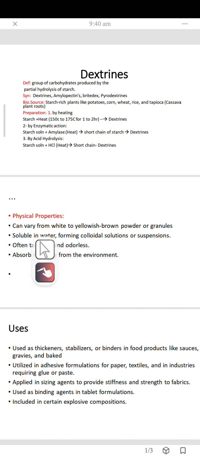It is soluble in water, forming a colloidal solution or suspension. Other properties: it is tasteless and odorless. Next, it absorbs moisture from the environment, which is called hygroscopic in nature.